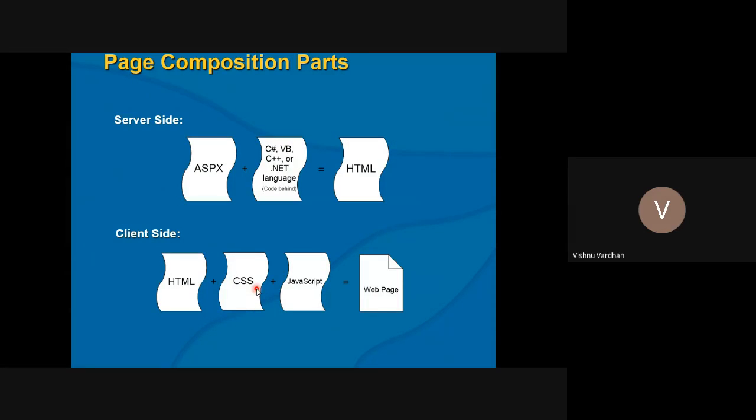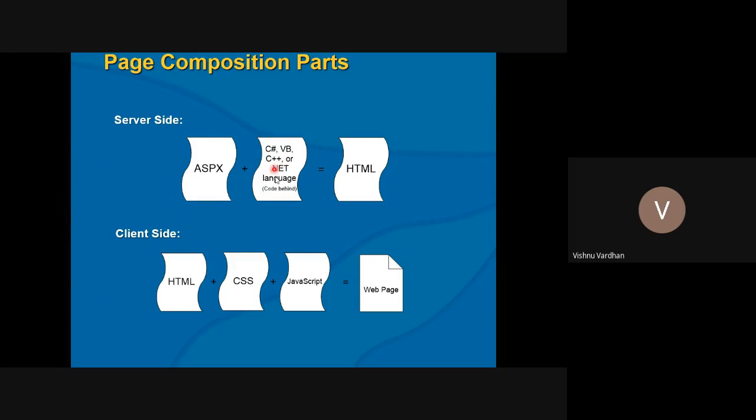Then we have the ASP.NET page composition. On the server side, one thing we take is the .aspx page. This is the user interface page. That means you are going to draw the forms here. You are going to put buttons, radio buttons, combos, images, text, anything that you want to show to the user. All these are embedded in this ASPX page,